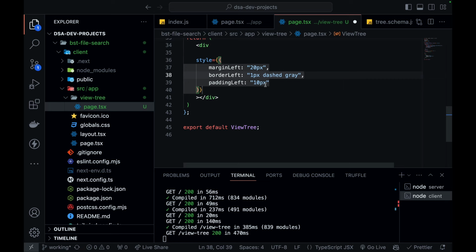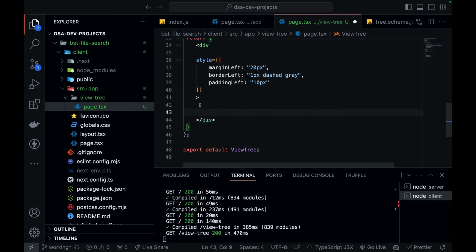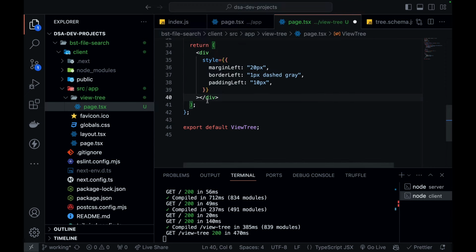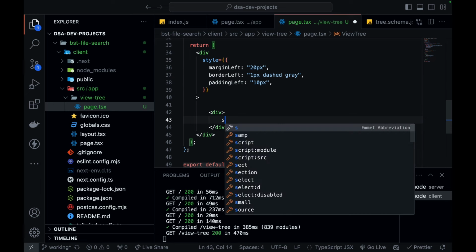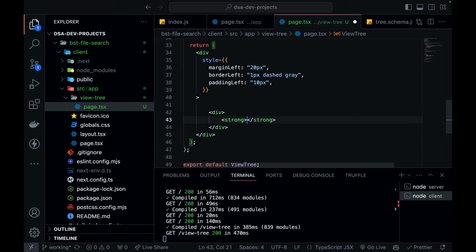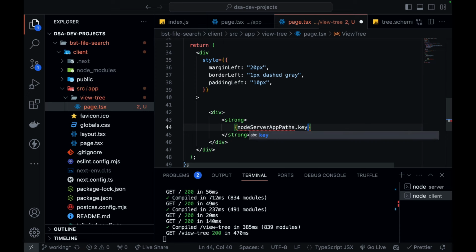Okay, so the styling is done, and now we can start with the first thing, that is defining your node data, because whatever nodes I've got from my backend in the JSON, I need to start showcasing those nodes. So in this div I'll have a strong tag. In the strong tag, the value will be node.key.